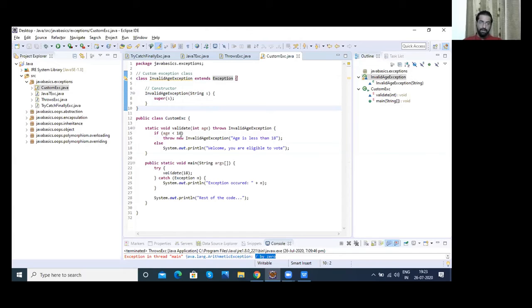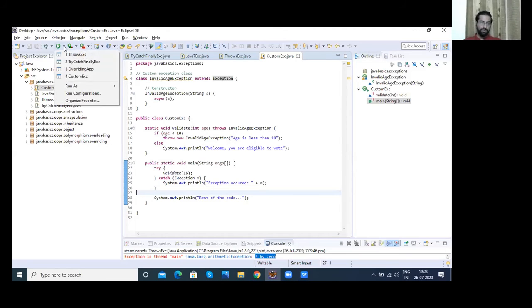And you'll see this issue. Else, normal program execution. So try and catch, we have again given catch here, and the normal rest of the code. So I just want to show you using the program.